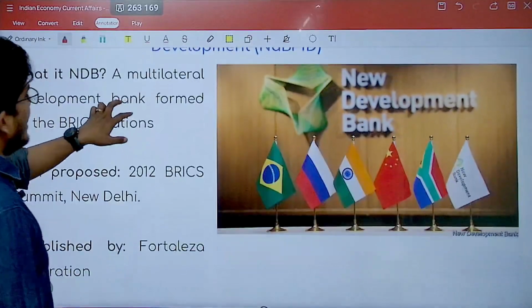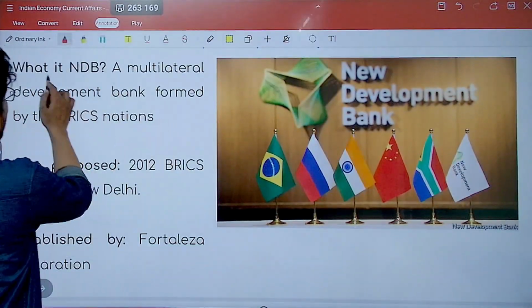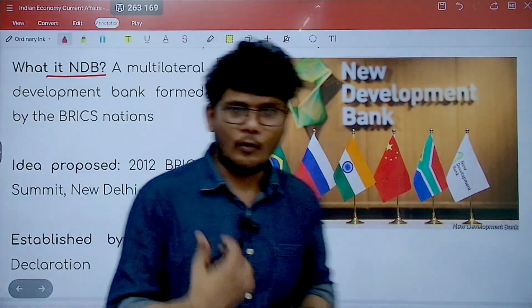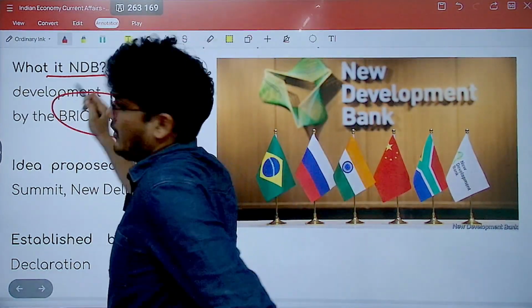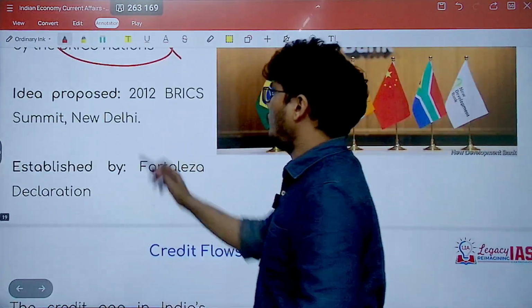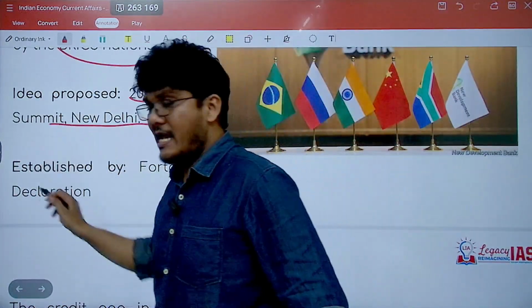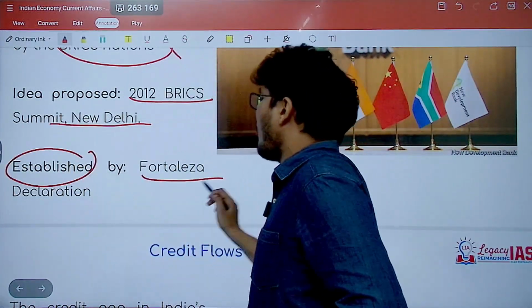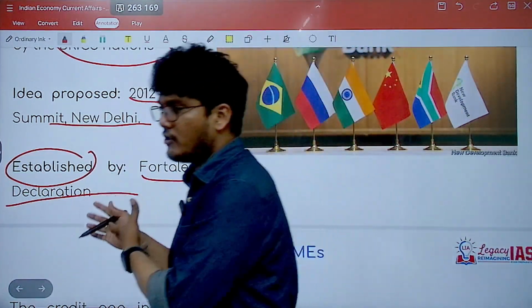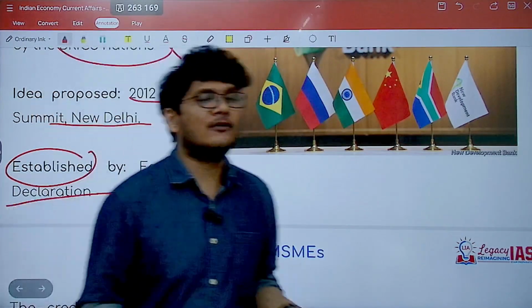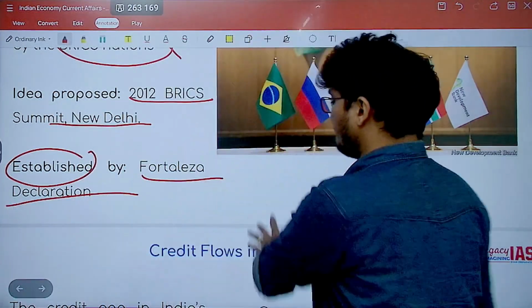Moving ahead, it has signed an MOU with NDB, that is the New Development Bank. So what is that? The New Development Bank is a bank formed by the BRICS nations, the idea of which was proposed at the 2012 BRICS summit in New Delhi, and it got established by the Fortaleza Declaration. In 2014, this declaration came in and the bank became functional from 2015.